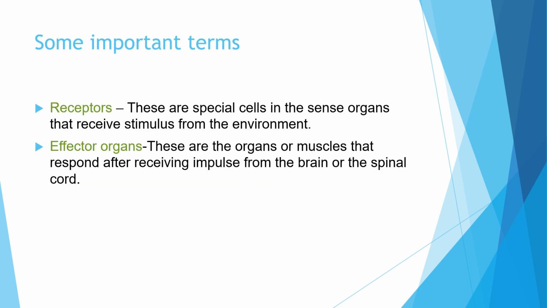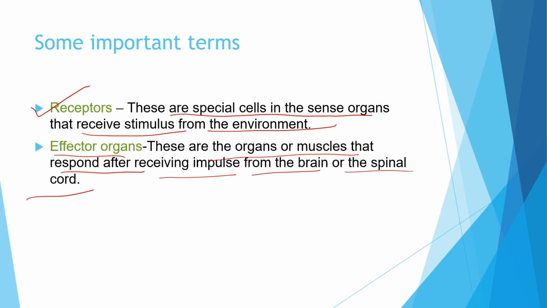Now what are receptors? Receptors are the special cells in the sense organs that receive stimulus from the environment. And what are effector organs? These are the organs or the muscles that respond after receiving impulse from the brain or the spinal cord. Is it clear? So in effector organs, the effect or the response happens in these organs, muscles or glands when the impulse comes from the brain or the spinal cord.